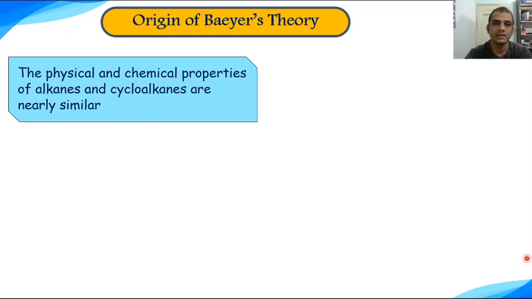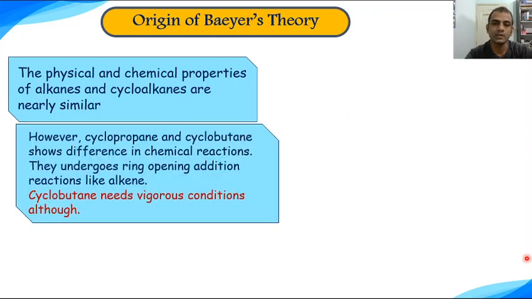Dear all, the physical and chemical properties of alkanes and cycloalkanes are nearly similar because they are nothing but alkanes in cyclic form. However, we notice that cyclopropane and cyclobutane show differences in their chemical behavior. They undergo ring opening addition reactions in the same way in which alkenes undergo addition reactions. However, cyclobutane needs somewhat vigorous conditions for such a reaction, but cyclopropane is very fast towards such ring opening addition reactions.